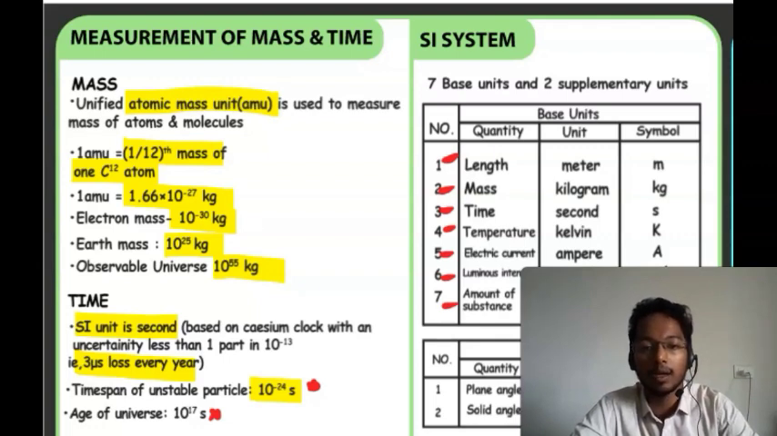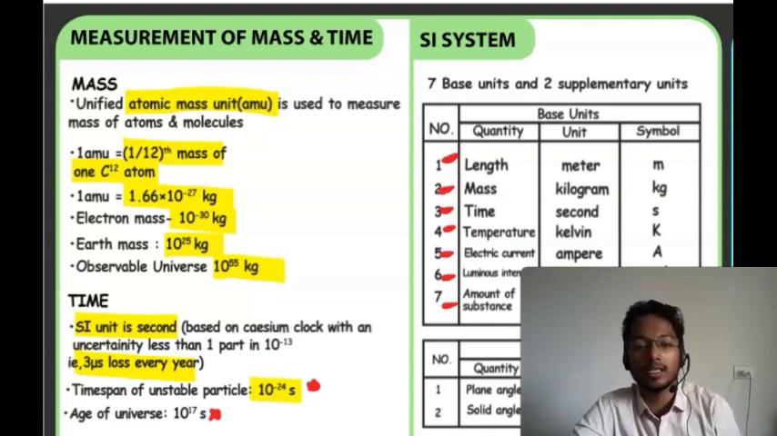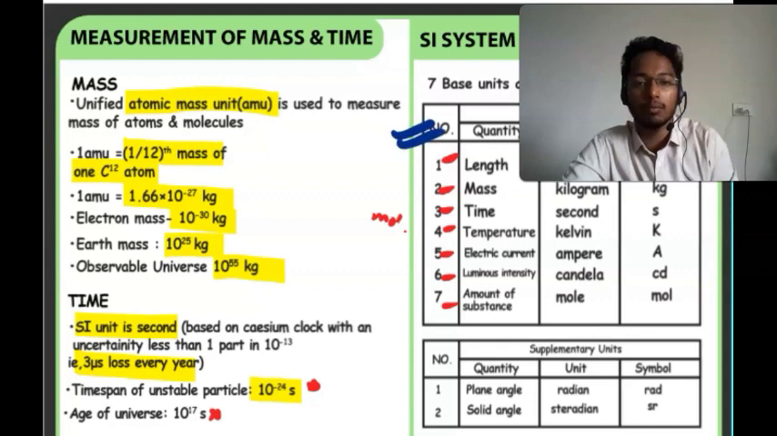The base unit of length is meter, symbol m. Mass, its unit is kilogram, symbol kg. Time, it is second. Temperature, it is kelvin, K. Electric current is ampere, A. Luminous intensity is candela, cd. And the amount of substance is mole, in short form you can write mol. So in my point of view, this section must be in your short note.